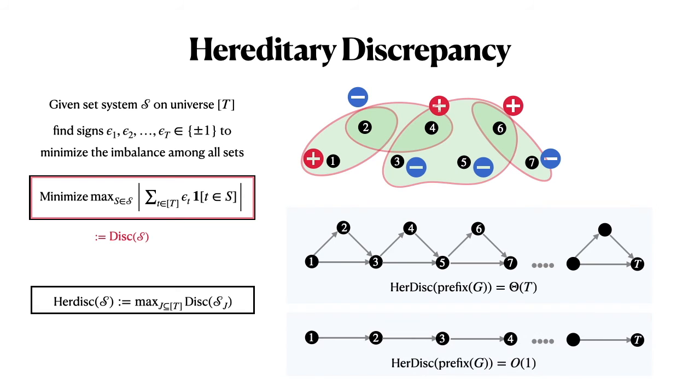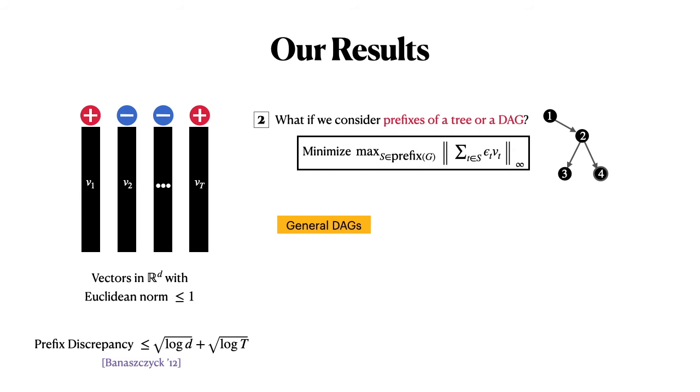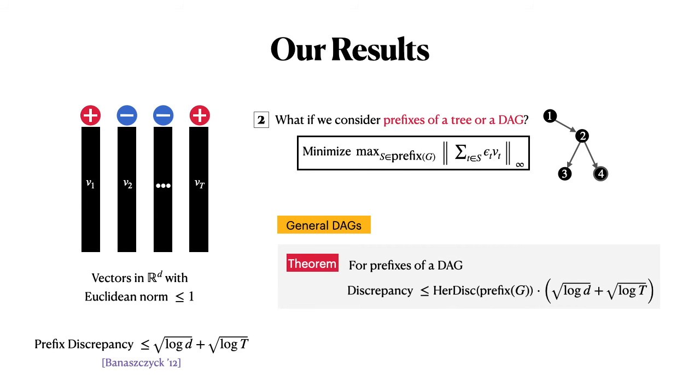And if we consider a different DAG, for instance, this very simple DAG, which is just a path, then the hereditary discrepancy of this particular set system, which is the prefixes of this DAG, is just constant. So this gives us a very nice way to generalize Banaszczyk's result from not just prefixes of a tree, but to an arbitrary DAG in the following way. We show that if we are given any DAG and we want to minimize the discrepancy with respect to all prefixes of this DAG, which can have a lot more paths than a tree, then the right quantity to compare it to is the hereditary discrepancy.